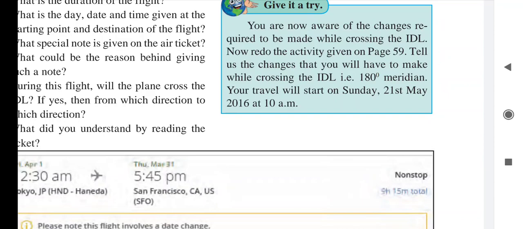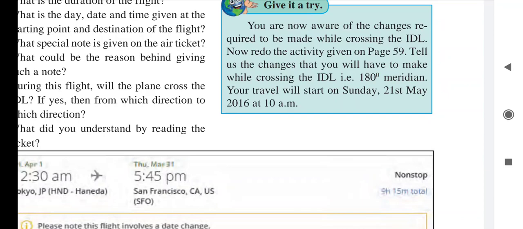You start your travel on Sunday 21st May 2016 at 10 am. So see students, it says that if you are going to cross the ideal, what changes do we have to make? It is given on page number 59 that you have to read, and then write what changes you are making.